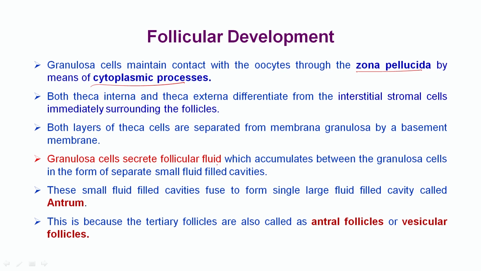Granulosa cells secrete the follicular fluid, which accumulates between the granulosa cells in the form of separate small fluid-filled cavities. These small fluid-filled cavities fuse to form a single large fluid-filled cavity that is called the antrum. Because of this, tertiary follicles are also called antral follicles or vesicular follicles, because of the presence of the antrum or fluid in the cavity.